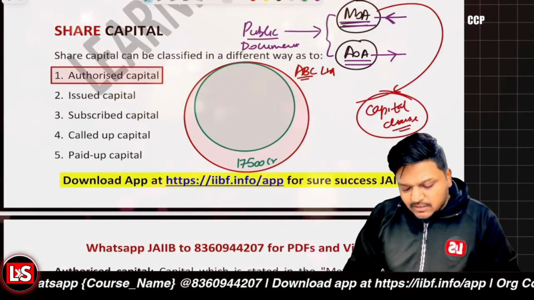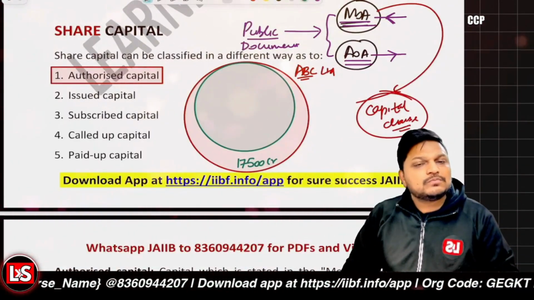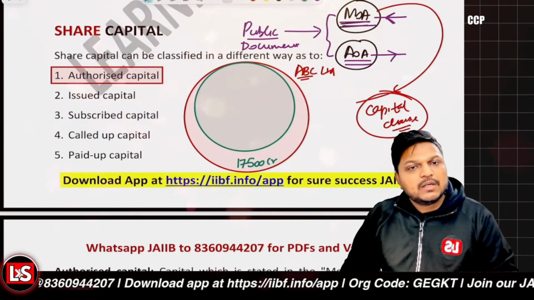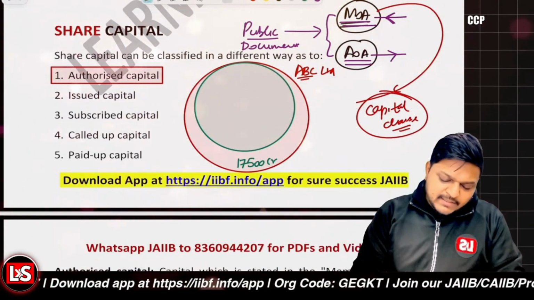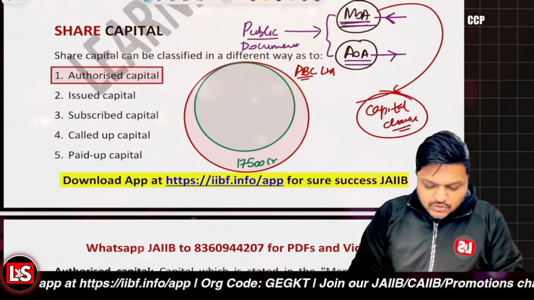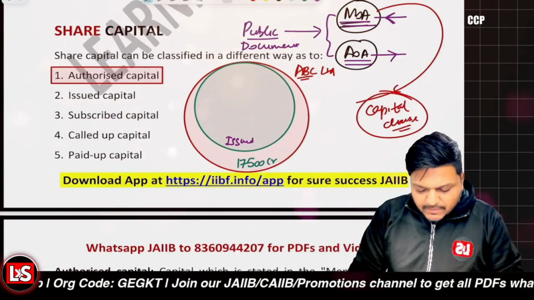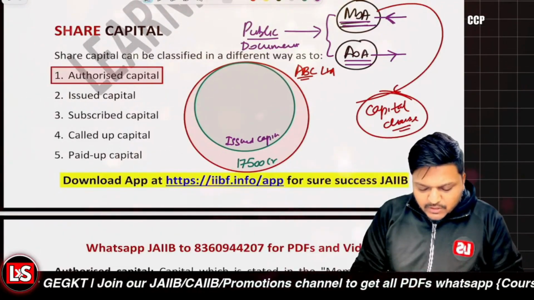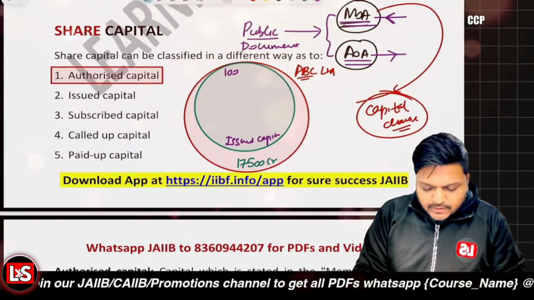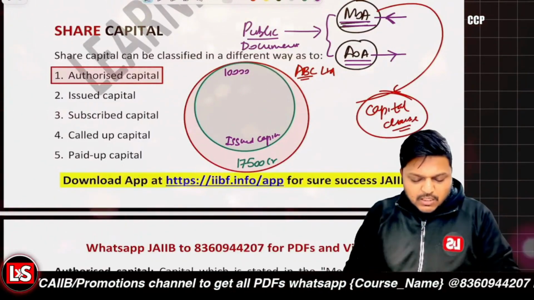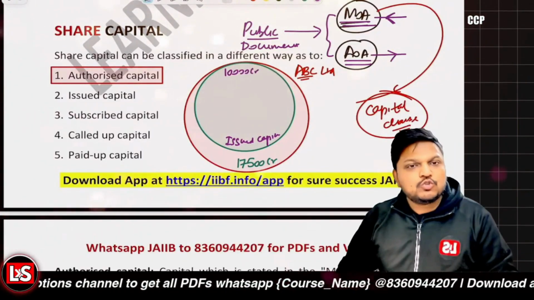And out of this, the company decided to issue 10,000 crores. So that is said to be the issued capital, and that will be forming the issued capital.